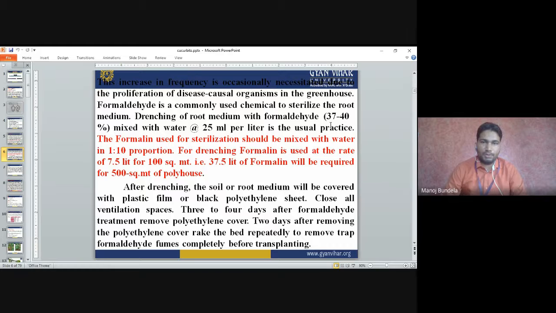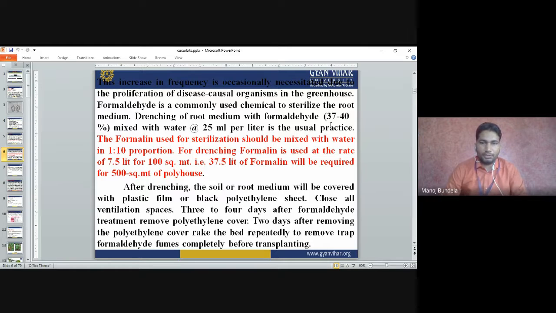It is usually practiced. The formalin used for sterilization should be mixed with water in a 1:10 proportion. Means for every 10 liters of water, we have to add 1 liter of formalin. So like this we have to prepare the solution for sterilization.